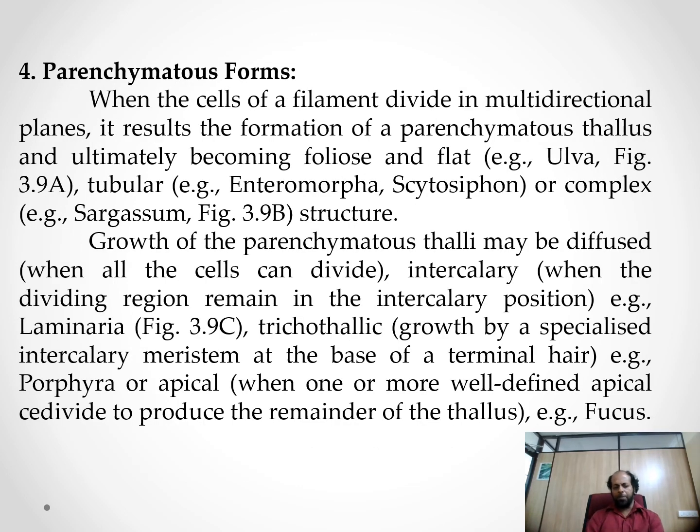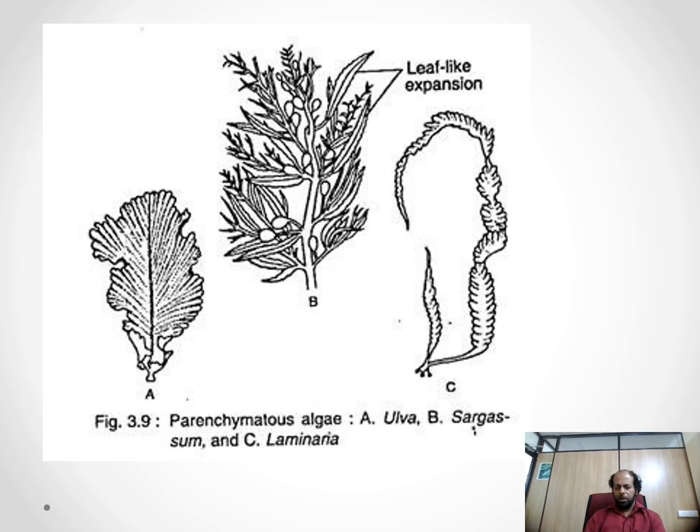The fourth form is the parenchymatous form. When the cells of the filament divide in multidirectional planes, it results in the formation of parenchymatous cells, multimetric foliose and plateau forms. Ulva is the best example for a flat system. For a tubular system, Enteromorpha and Scytosiphon are the best examples. These are the parenchymatous algae: Ulva, Sargassum, and Laminaria. And thank you.